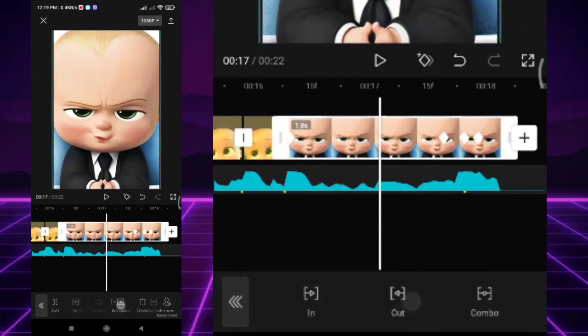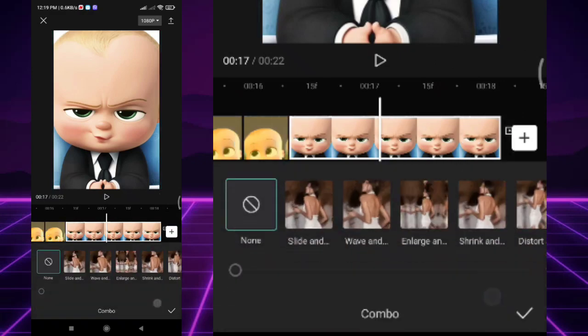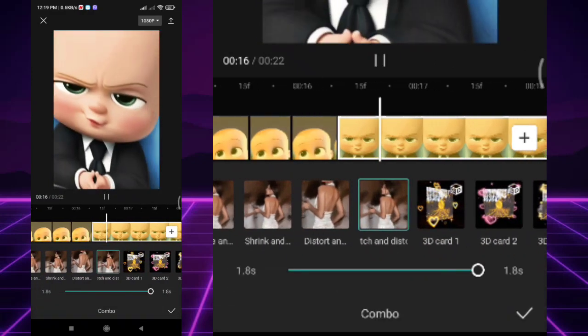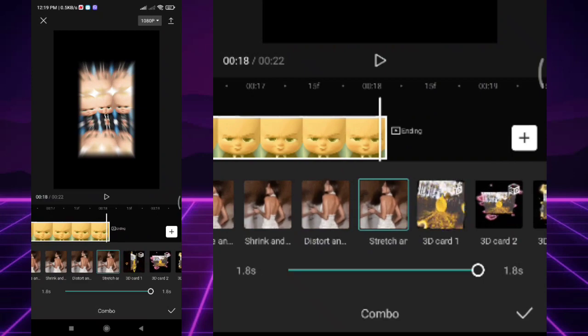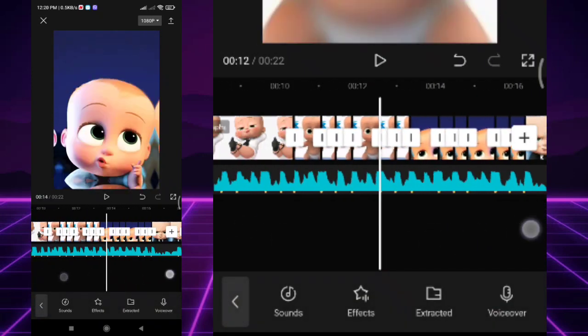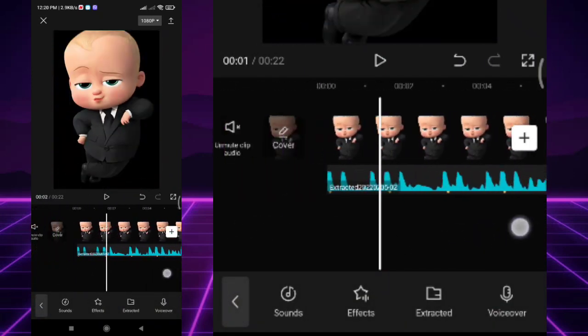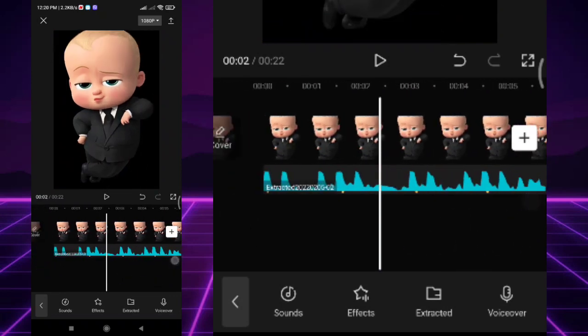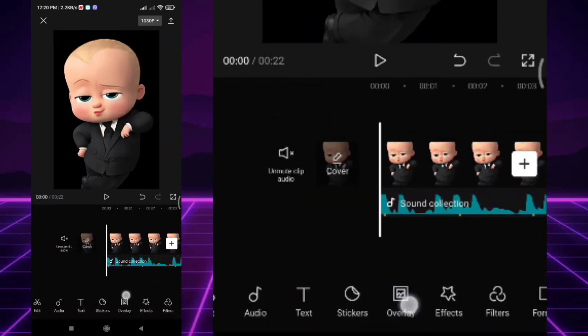Then add animation. Select combo and click stretch and distort. Then next add overlay and add any photo with white background.